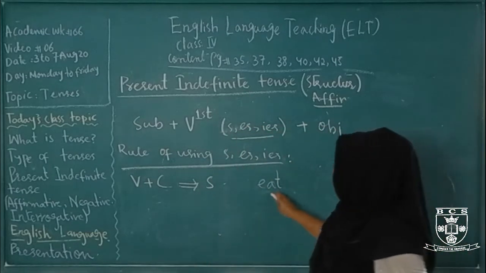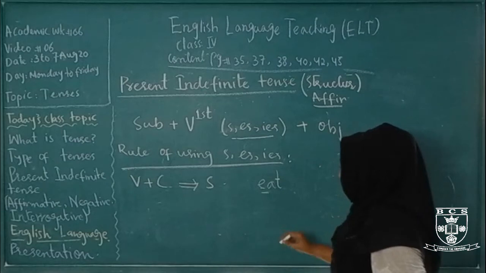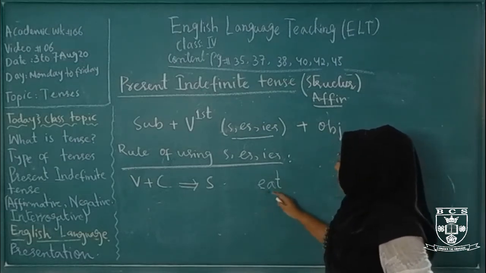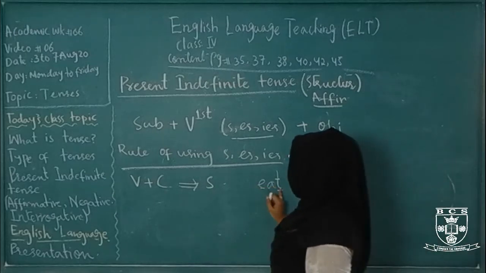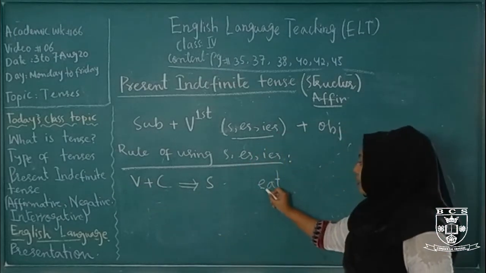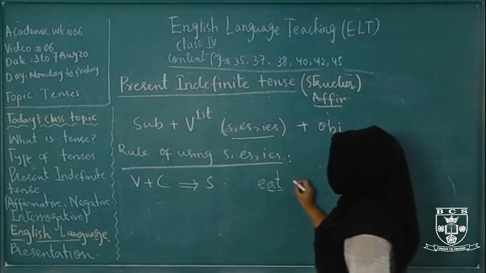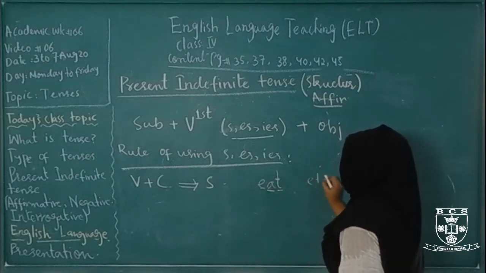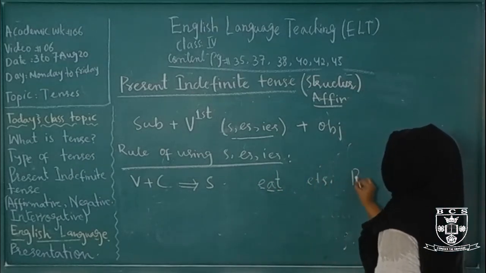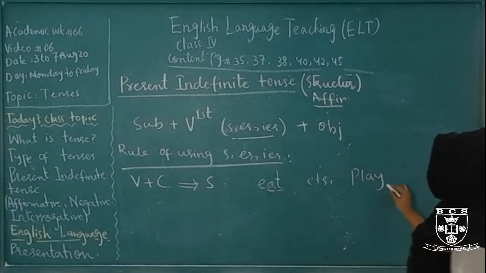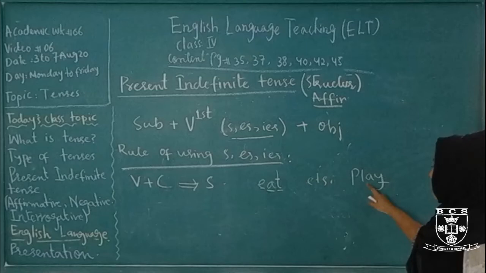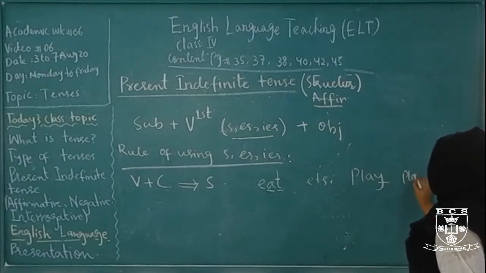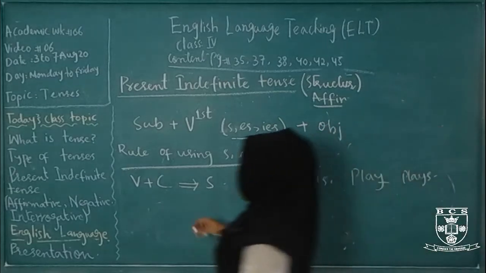eat. The word eat is a verb, it shows an action. The word ends with consonant t, and before the consonant there is a vowel a. So here we use s, it becomes eats. And play. Again y is a consonant here, and before it there is a vowel. We use s here for the third person singular. It becomes plays.